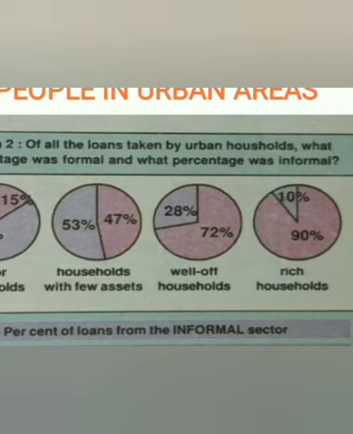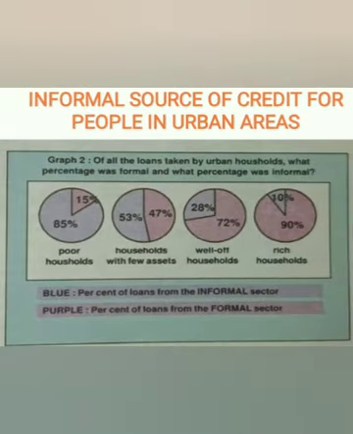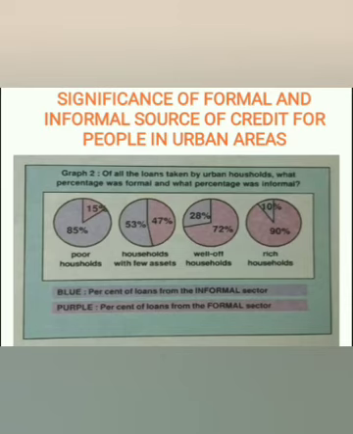So this is the significance of the formal and the informal sources of credit for people in the urban areas. What are the two different sources of credit here? We say it as the formal sector and the informal sector. The formal sector includes banks and cooperatives, where rules and regulations are followed, whereas the informal sources include moneylenders, traders, employers, relatives and friends, where the rules and regulations are not followed. The rate of interest collected from the formal sector is less when compared to the informal sector.